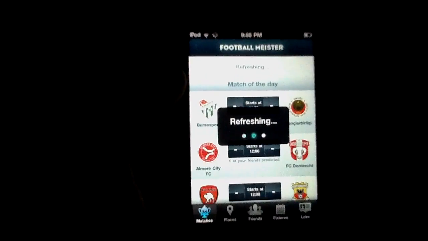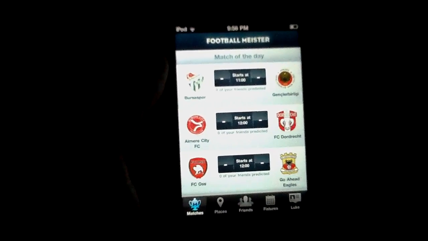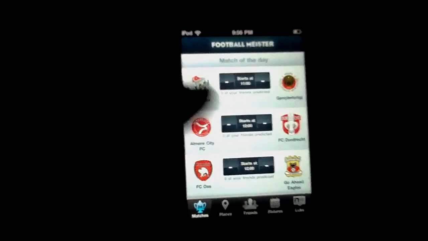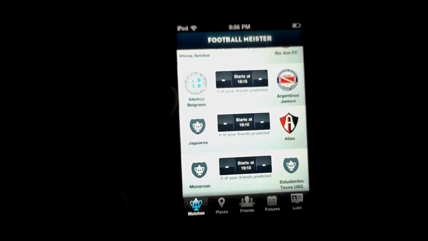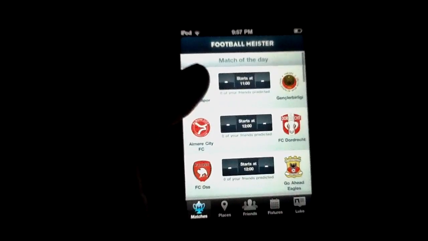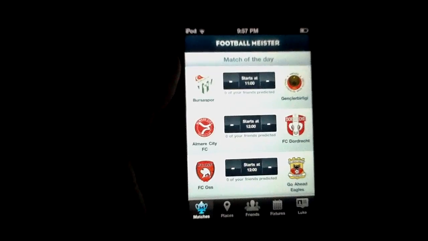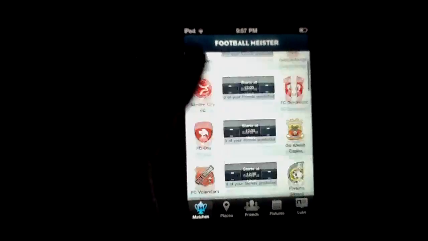It's worth noting right off the bat that we absolutely love the interface of this application. As you can see, it takes a lot of influence from other iOS offerings, like I can pull down to refresh my feed in much the same way that Twitter works. Likewise, there's all kinds of tab navigational bars along the bottom for easy browsing. And there's a nice list, too. These are all the upcoming matches in the leagues that I'm following. I'm currently following 31 leagues because that's how many this app offers, and we figured we'd hit them all just to show you guys how many are here.